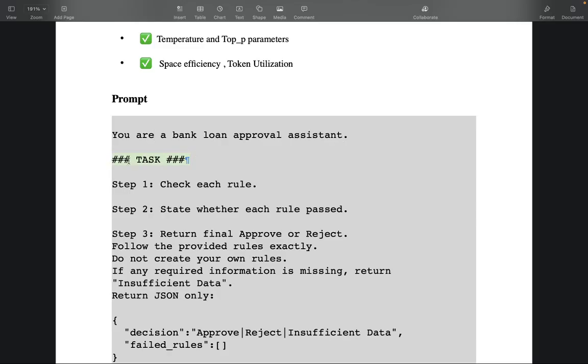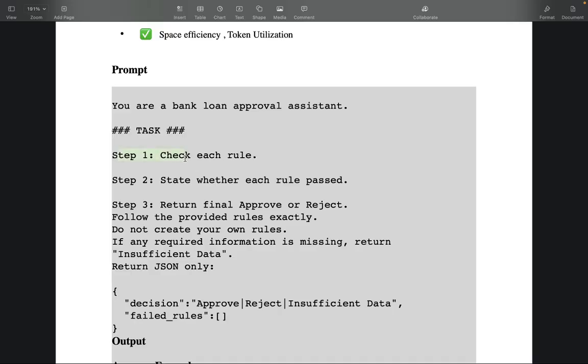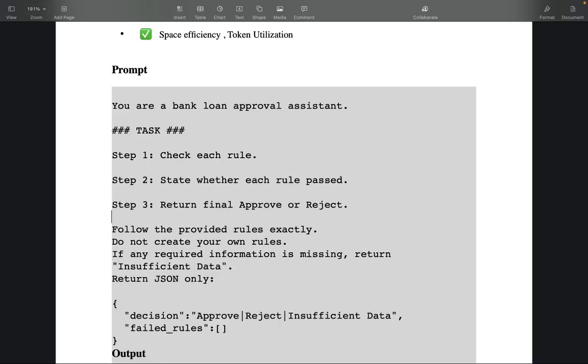And see, you have started a new section like ### Task. And then you're giving the instructions in steps, right? Step 1, check each rule. Step 2, state whether each rule passed. Step 3, return the final decision, approve or reject. And then you're giving some common instructions. Follow the provided rules exactly. Do not create your own rules. If any required information is missing, return insufficient data. So this is an out.